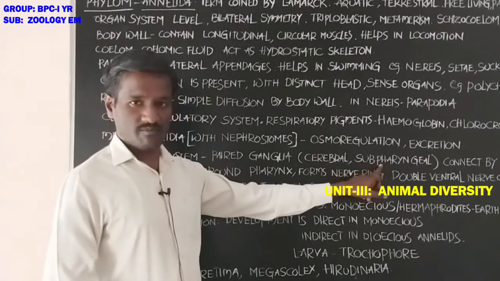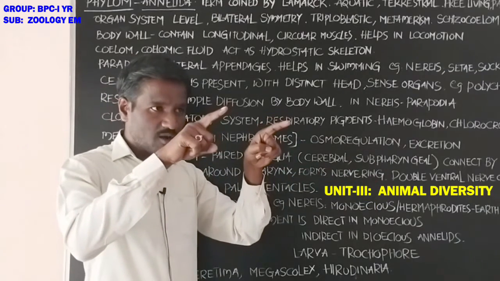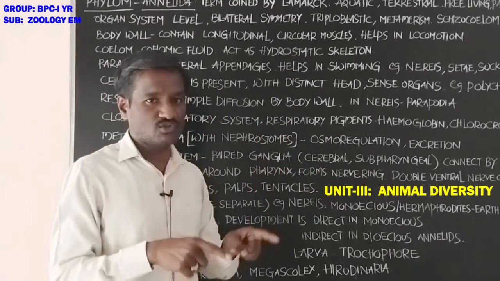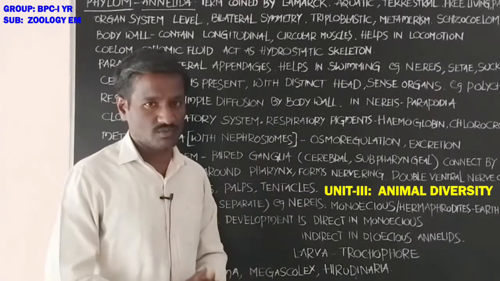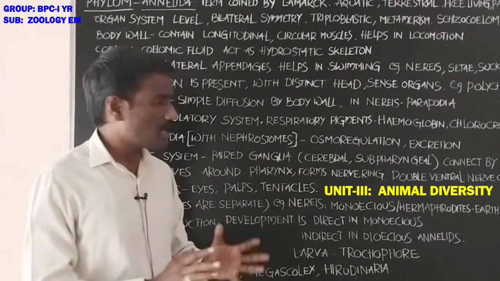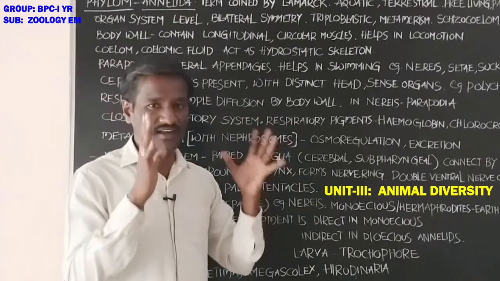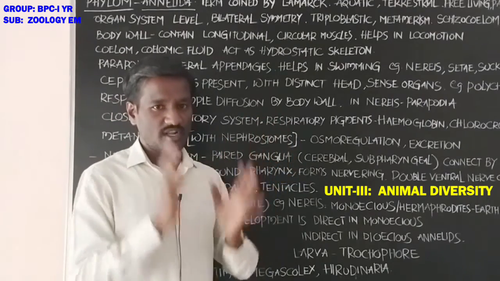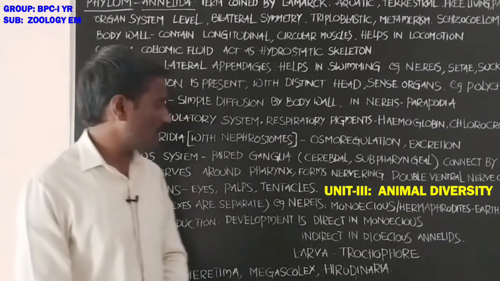Both of the ganglia, cerebral and subpharyngeal, are connected by one pair of lateral nerves that surround the pharynx, and that forms the circumpharyngeal nerve ring.